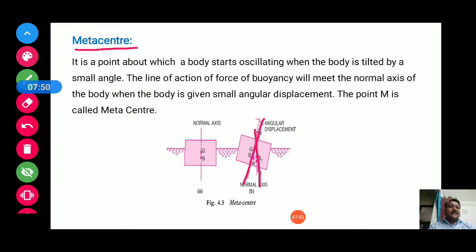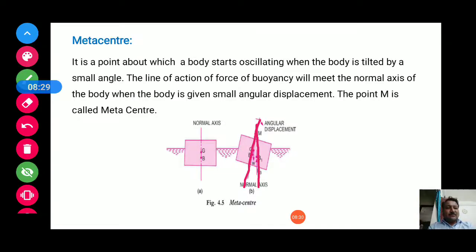So this is the normal axis of the body, and when you provide an angular motion, the center of buoyancy will be at a different point, and this is the line of action of force of buoyancy.